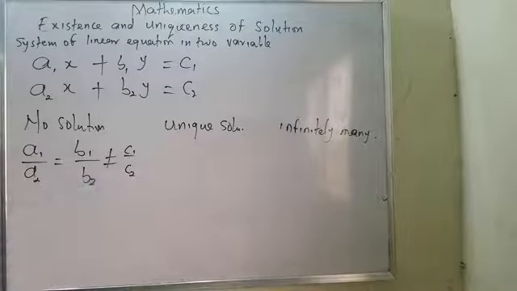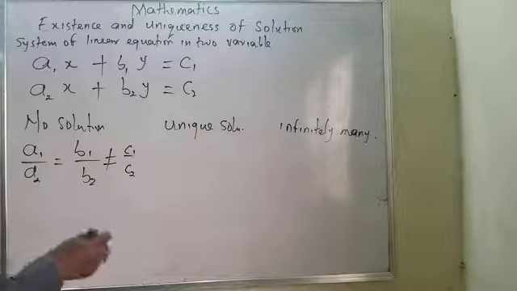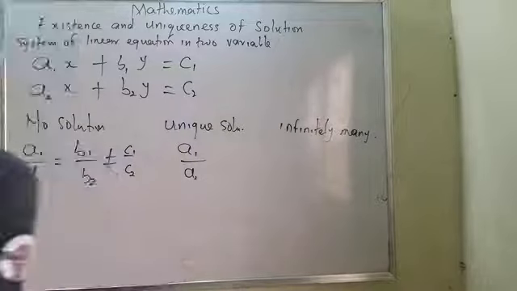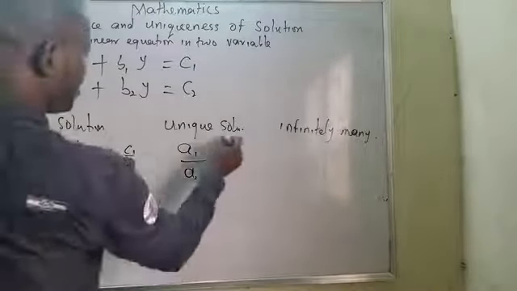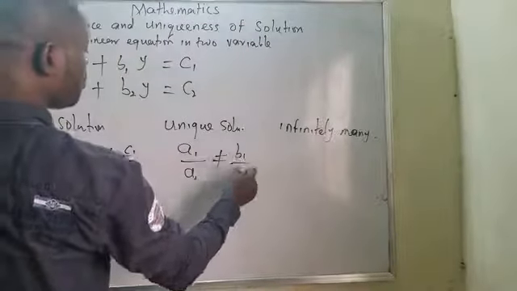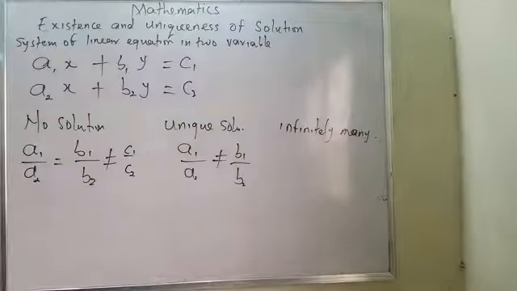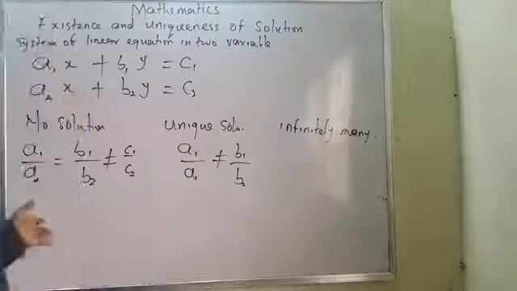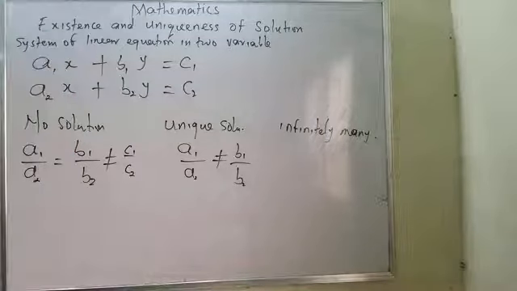The second one, which is no solution: a1 over a2 equals b1 over b2, which is not equal to c1 over c2. And the unique solution is when a1 all over a2 is not equal to b1 all over b2. Please take note of this. Very, very important. By so doing, you will understand which has a solution and which has no solution.